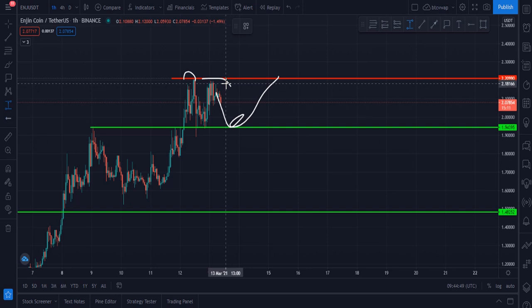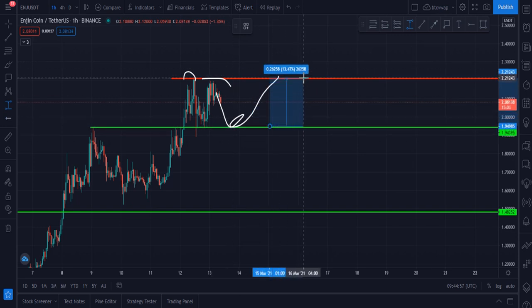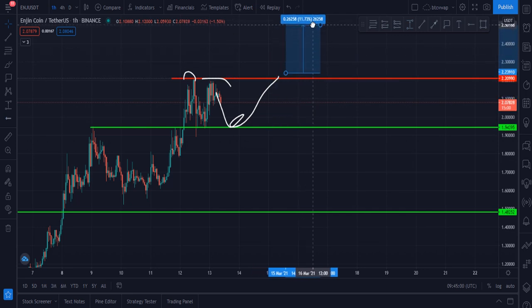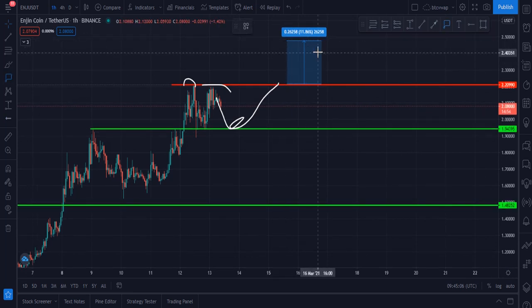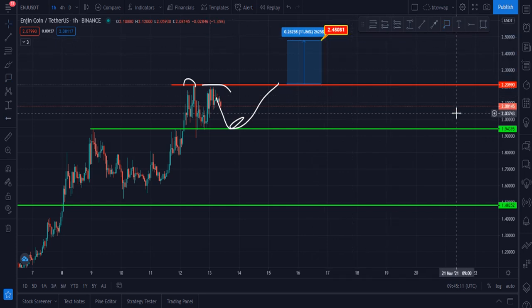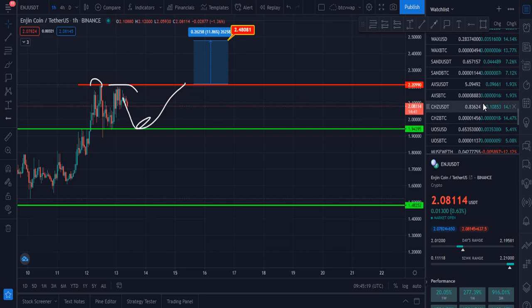Because it creates a double top, if it moves towards the upside and breaks this horizontal resistance and creates a new all-time high at $2.23, in that case our target should be this, $2.48. But I think maybe it will go down to hit this, and after that it will go to hit this zone.